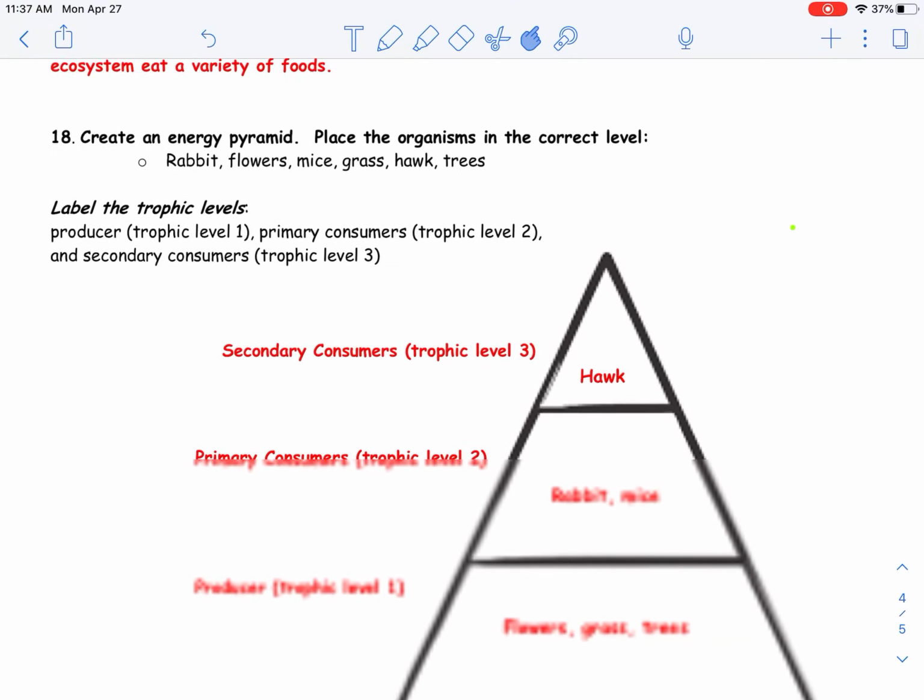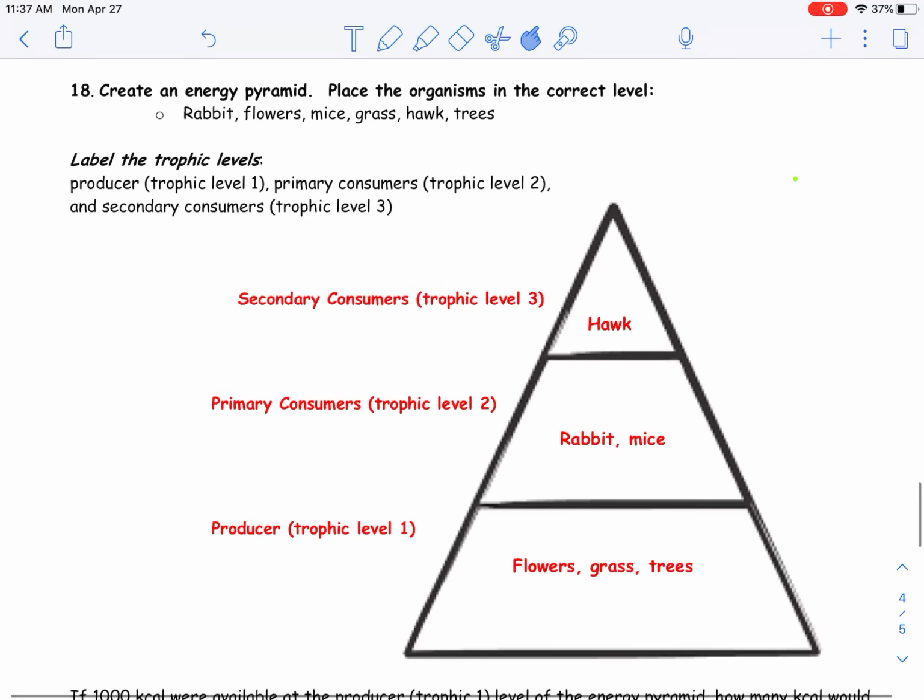Create an energy pyramid. Place the organisms in the correct level. So we had these right here: rabbit, flowers, mice, grass, hawk, trees. We're going to put these in an energy pyramid.